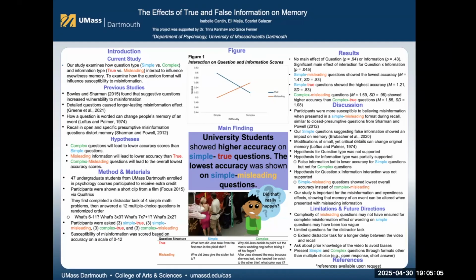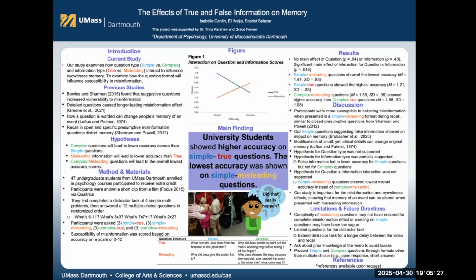Our research builds upon a body of previous studies that have explored the relationship between question format and memory accuracy. For example, Bowles and Sharman 2015 found that suggestive questions increase an individual's vulnerability to misinformation. This suggests that how a question is framed can significantly alter how an event is recalled.